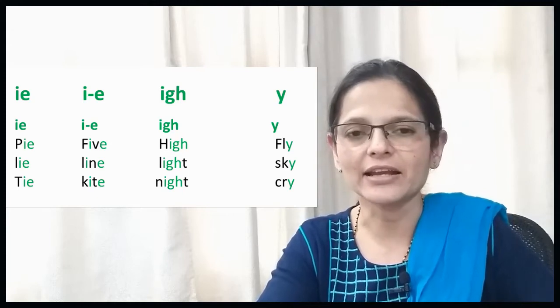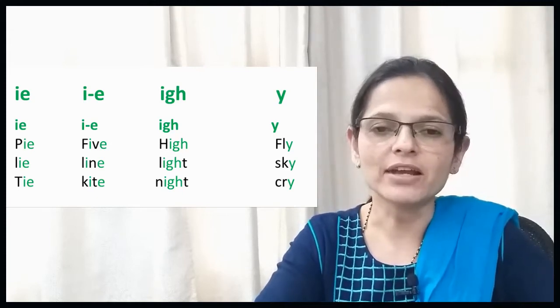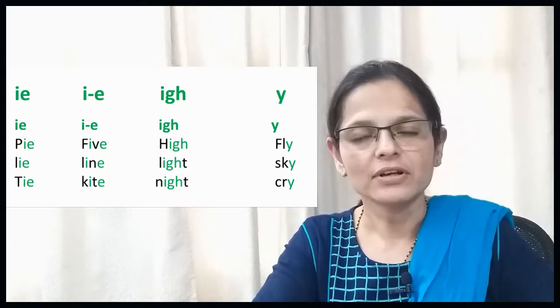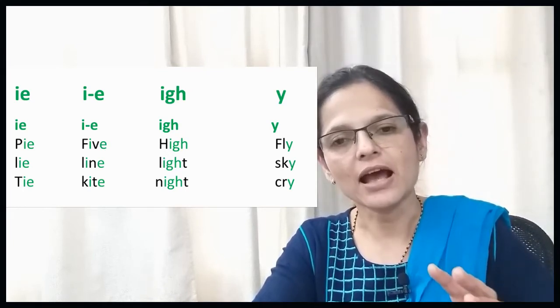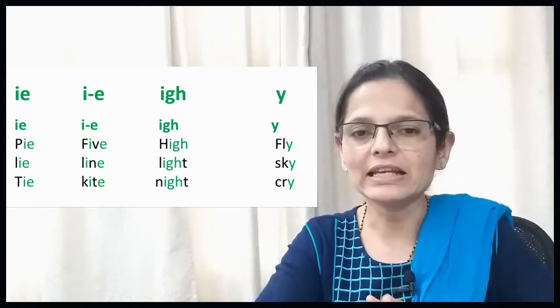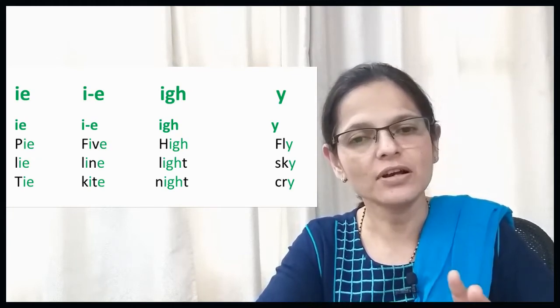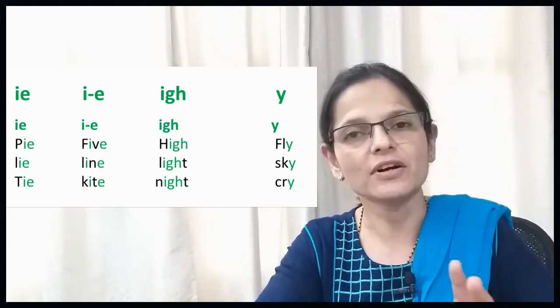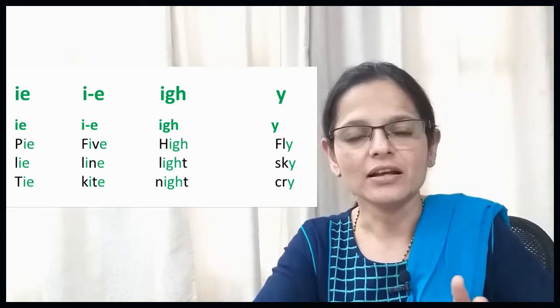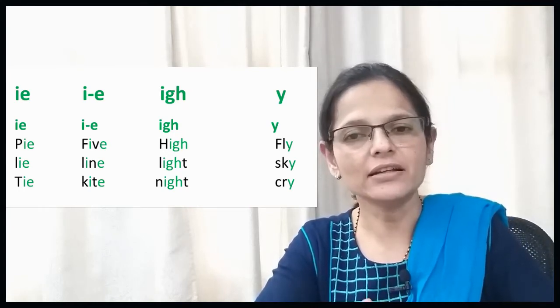T, I, tie. Now in the second example we have got F, which is F sound, then I sound because again ending with E, so E will go silent. So F, I, V, five. L, I, N, line. K, I, T, kite.